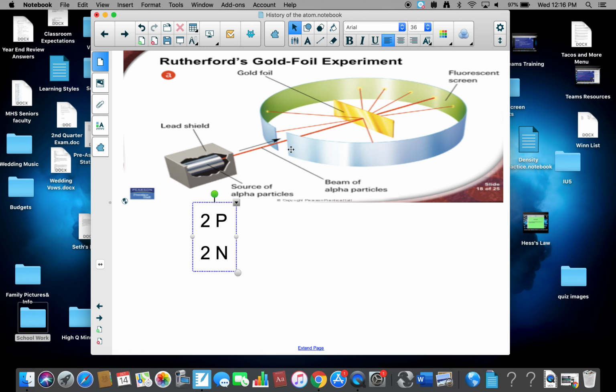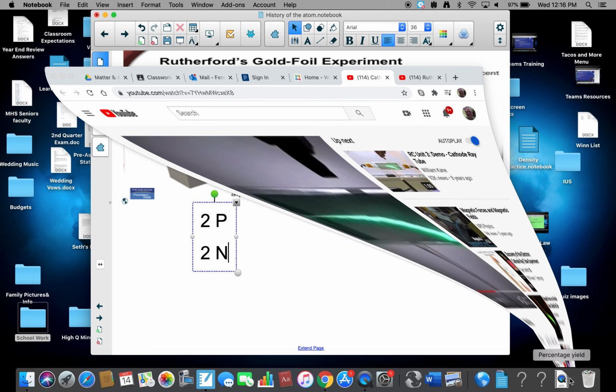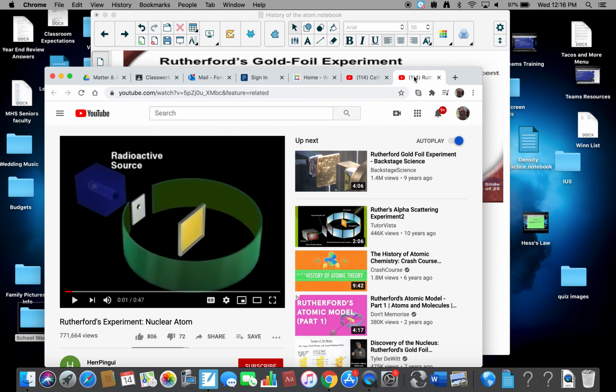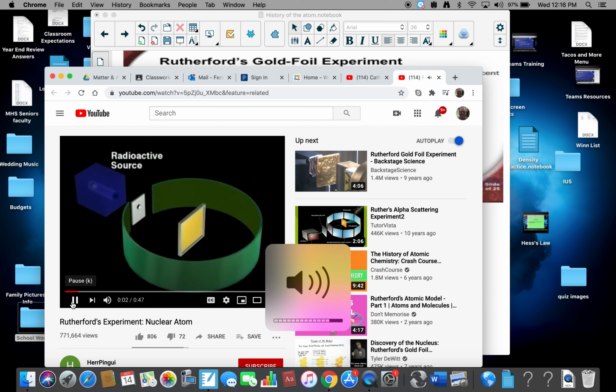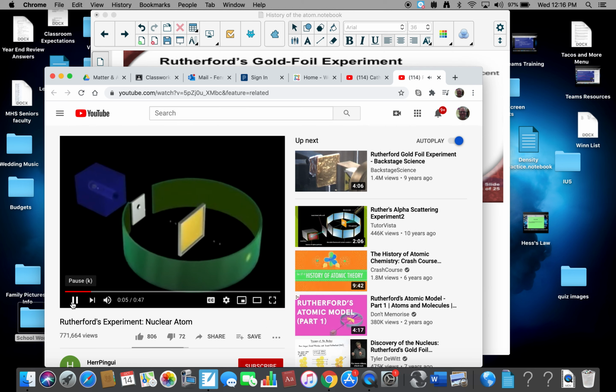Okay, and that particle, if Thomson had been right, would have bounced right back. But unfortunately for Thomson, it didn't. And let's show an experiment that explains that. Rutherford and his co-workers were studying the angles at which alpha particles were scattered as they passed through a thin gold foil. Most of the alpha particles passed through undeflected. However, a few were found to be scattered at large angles, some even back in the direction from which they had come. This meant that they had collided with an object much more massive than the alpha particles themselves, yet so small that only a few alpha particles encountered it.